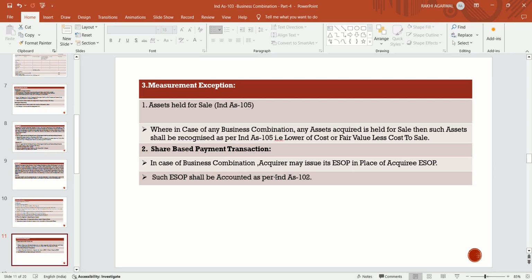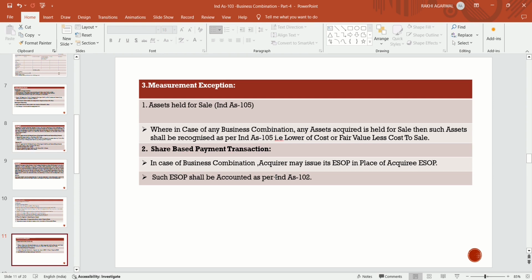Now, share-based payment transactions are another item they take into consideration at the time of business combination. They follow the principles of Ind AS 102. Such ESOPs shall be accounted for as per Ind AS 102. In case of business combination, they will not be measured by following the principles of fair value. The acquirer may issue its ESOP in place of the acquiree's ESOP.